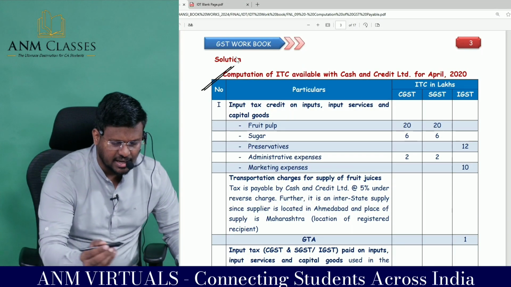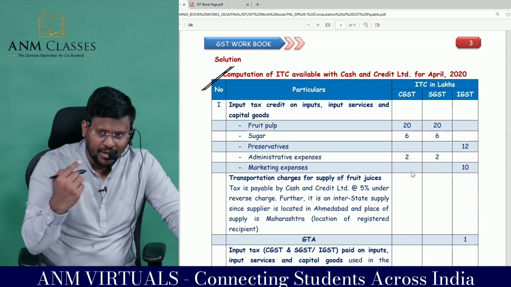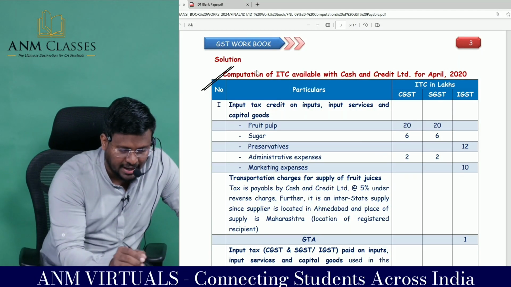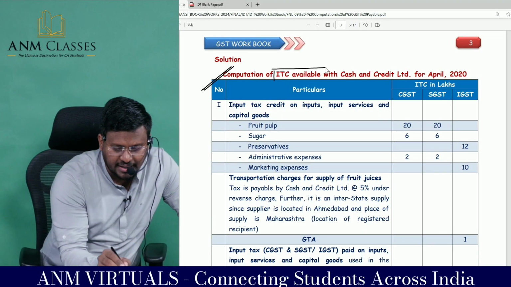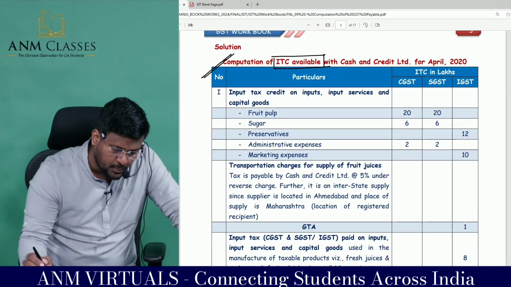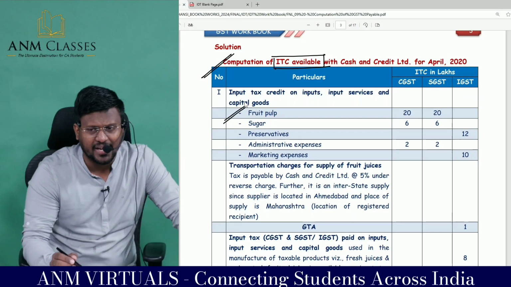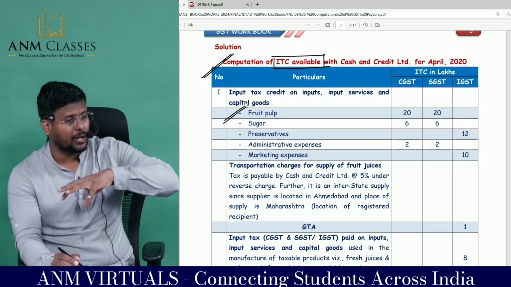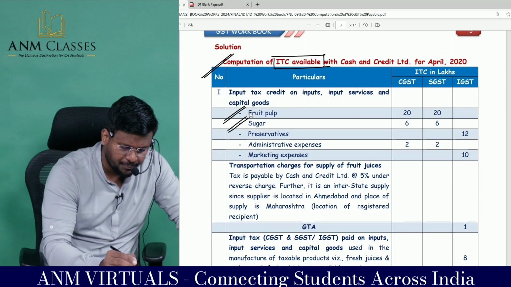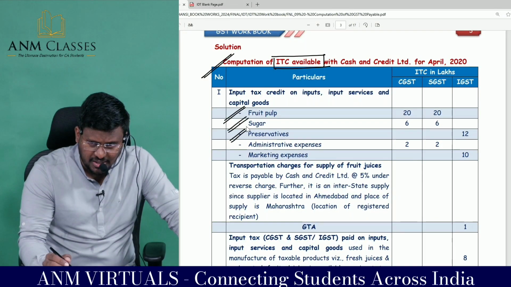Computation of ITC available with cash and credit ledger for April. We are going to calculate the output tax liability and the input tax credit available. Computation of ITC available: input tax credit on input services and capital goods. Fruit pulp, you tell me, can we take ITC? Yes, sir, because that fruit pulp is used to make taxable supply. Sugar can we use? Yes, sir. Preservatives can we use? Administration expenses can be used?